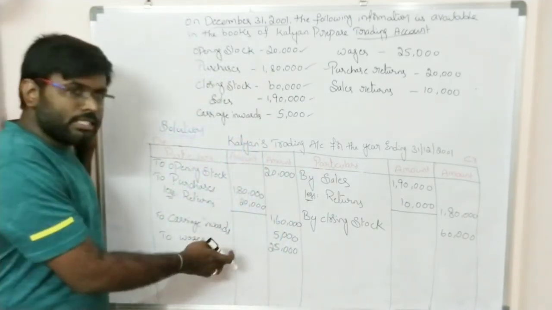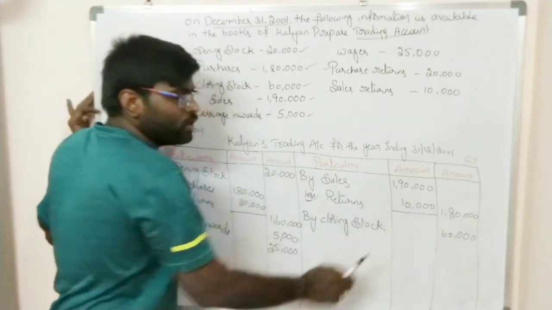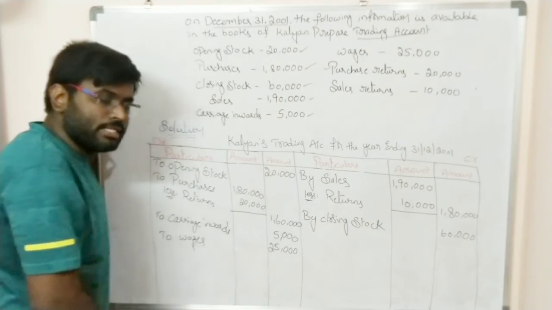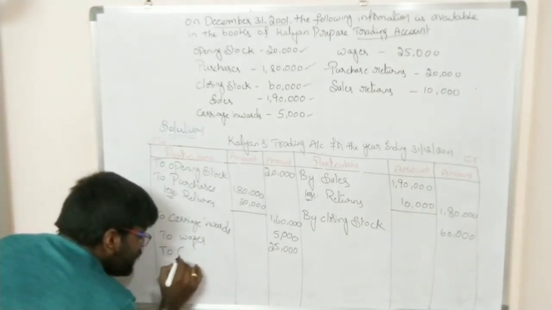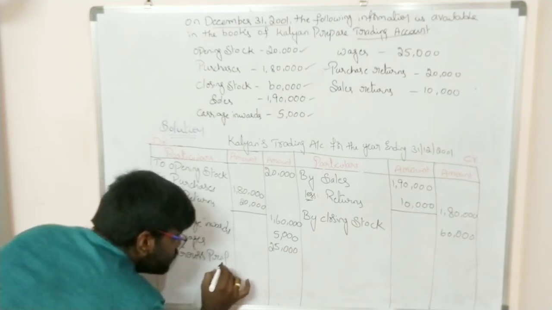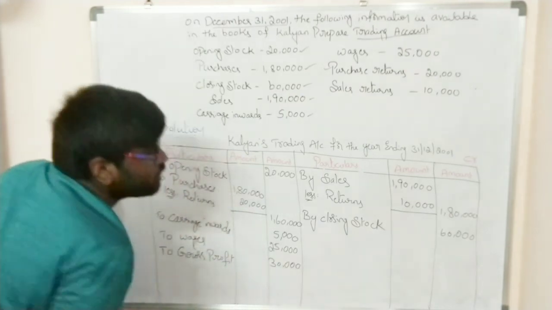So on the debit side we have a total of 2,10,000, and on the credit side we have 2,40,000. So there is a shortage on the debit side. The shortage amount we will write as 'to gross profit'. The shortage amount is 30,000.